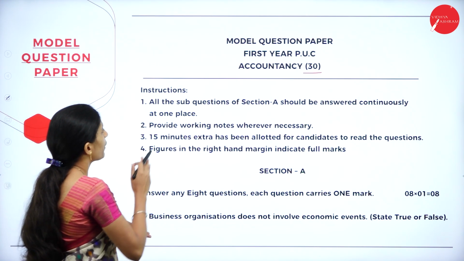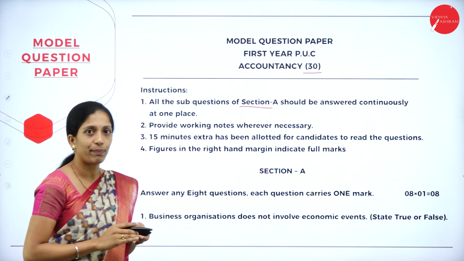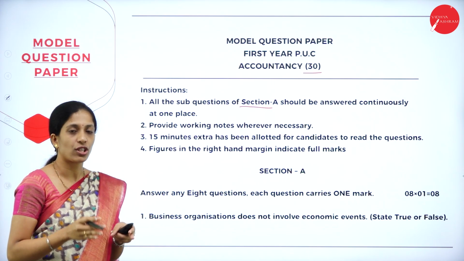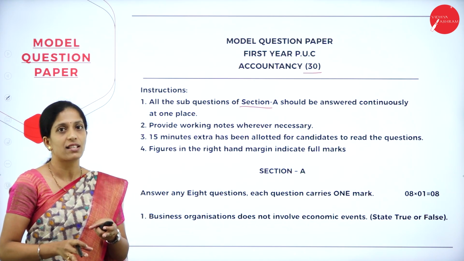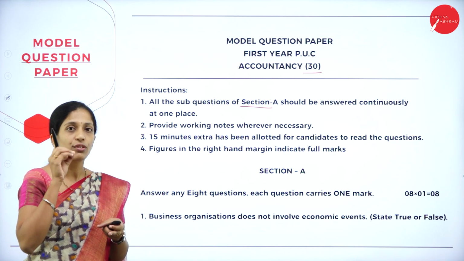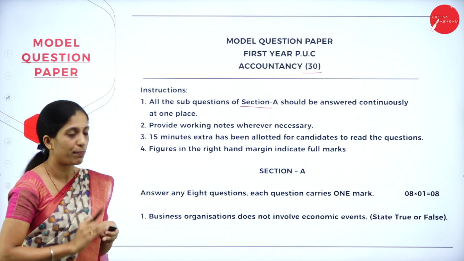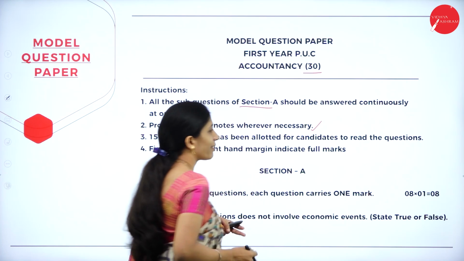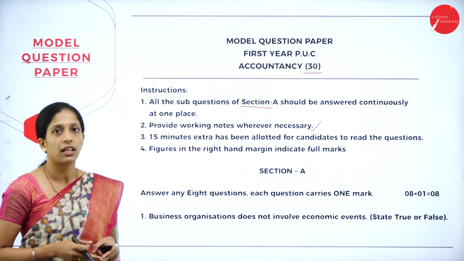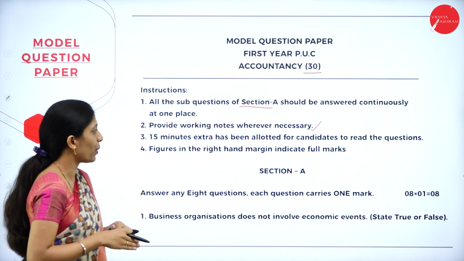All the sub questions of section A should be answered continuously at one place. So, you can't write the questions from section A randomly. You have to write in one place itself. So, if you are going to answer all the 8 questions, it has to be answered continuously in one place. Next, provide working notes wherever necessary. Of course, in accountancy, we need the working note. So, whenever there is a need for working note, we have to provide that.